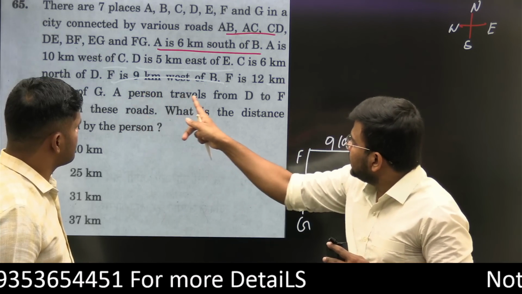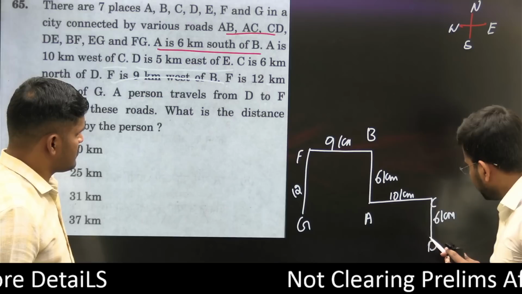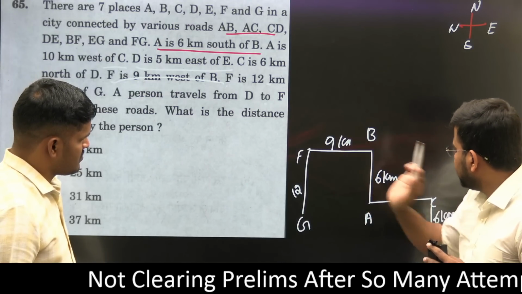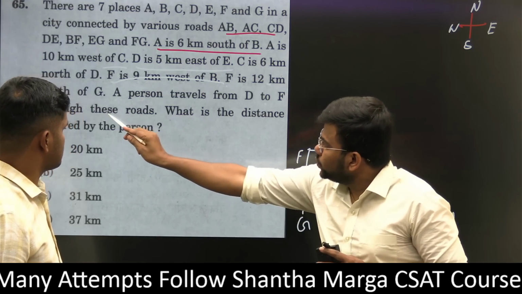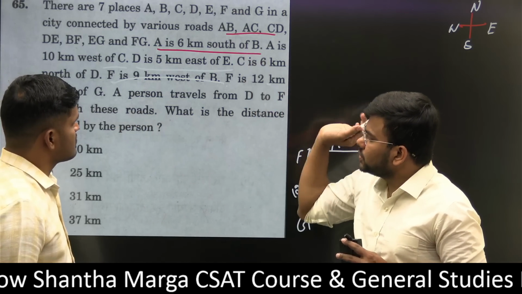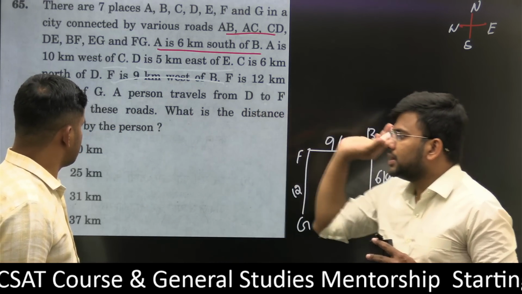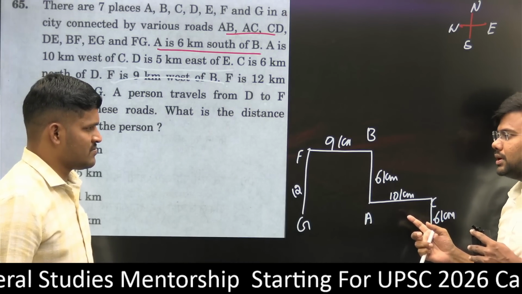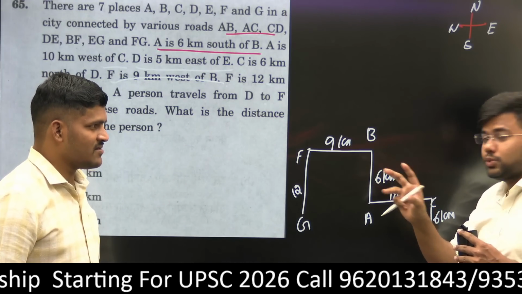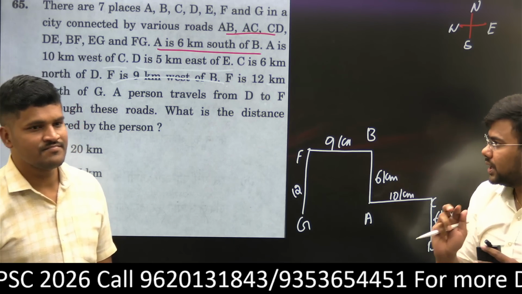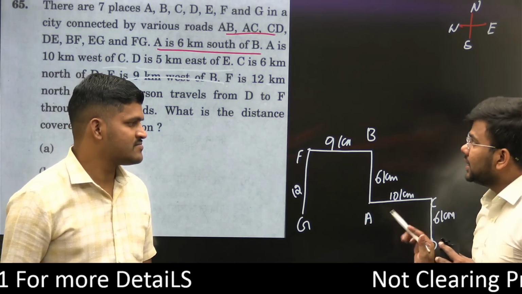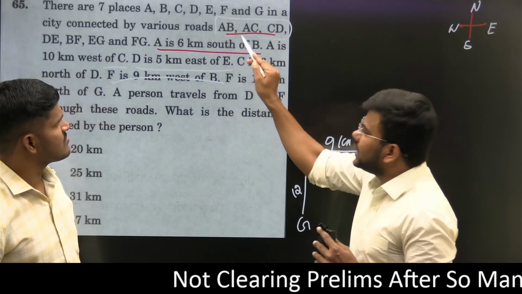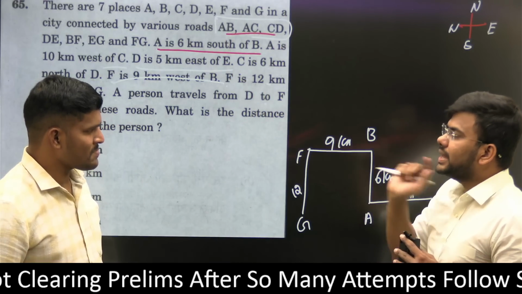A person travels from D to F. Through these roads, these are the roads he will travel. What is the distance covered by the person? Don't overthink. That's why UPSC wants you to overthink. As soon as you see this, you will try to apply the Pythagoras theorem. Clearly, they have told that roads are there. Through these roads only he has to travel.